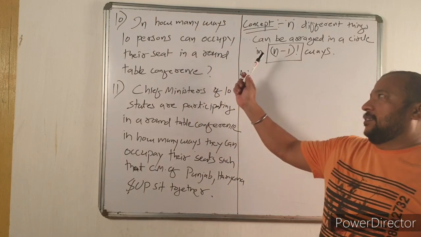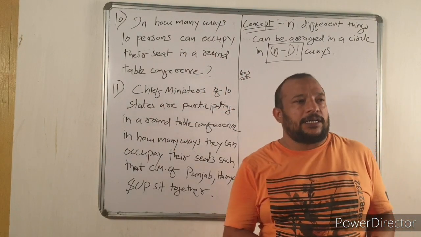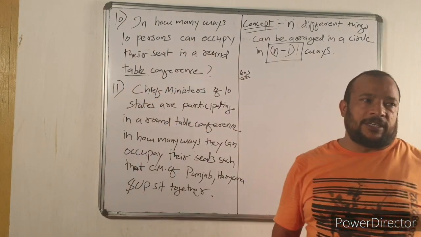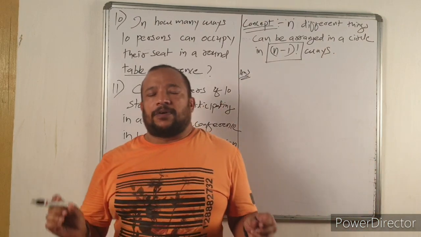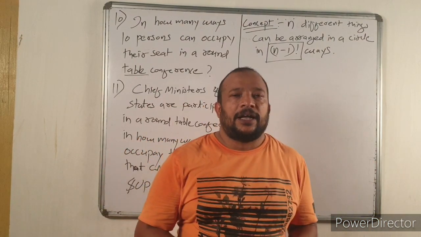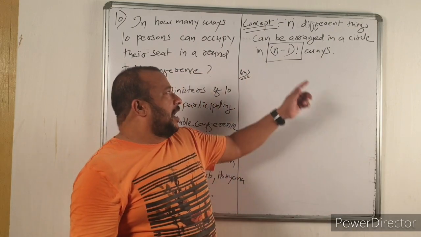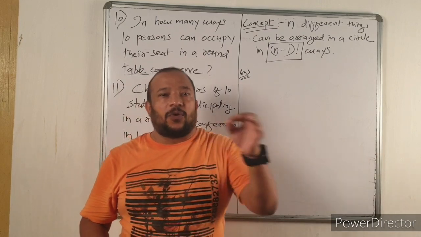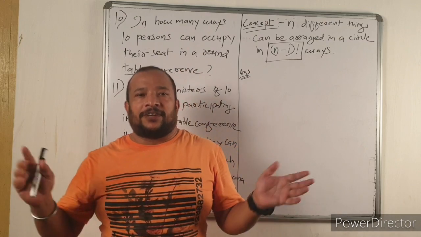Question number 10: in how many ways can 10 persons occupy their seats in a round table conference? The keyword is round table conference, so it is all about circular permutation. Remember one very important concept: n different things can be arranged in a row in n factorial ways, and in a circle in n minus 1 factorial ways.